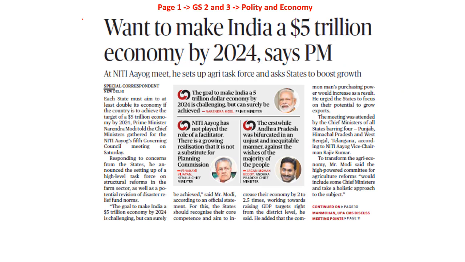Now let's look into the next article. This article says, want to make India a $5 trillion economy by 2024, says the Prime Minister. What is this article all about? It is speaking about the 5th Governing Council meeting between the Prime Minister of India and the state chief ministers as well as the lieutenant governors.